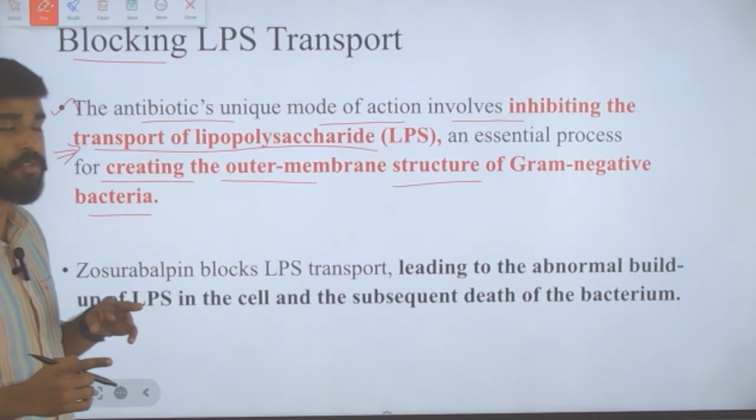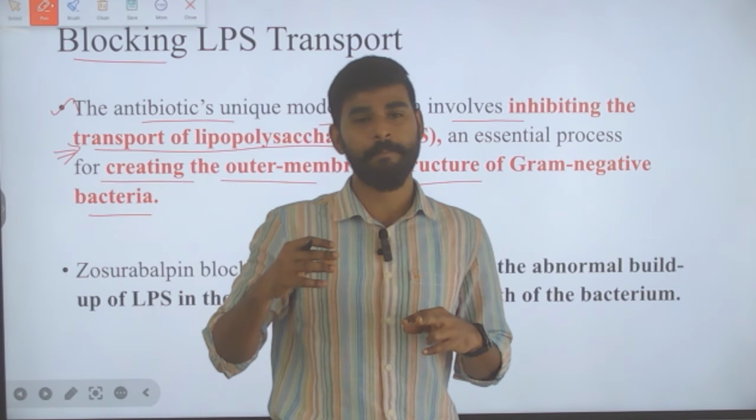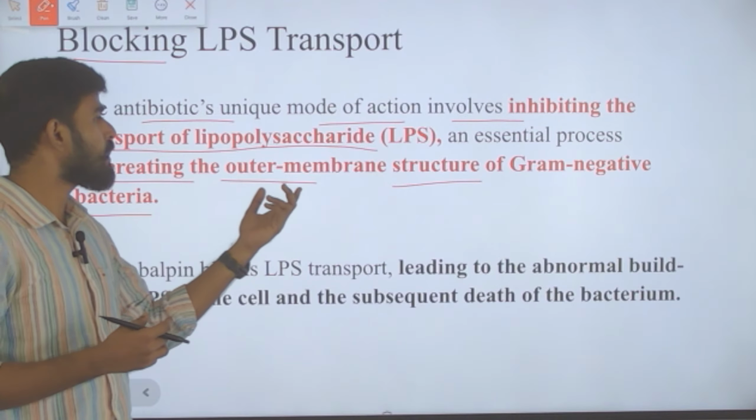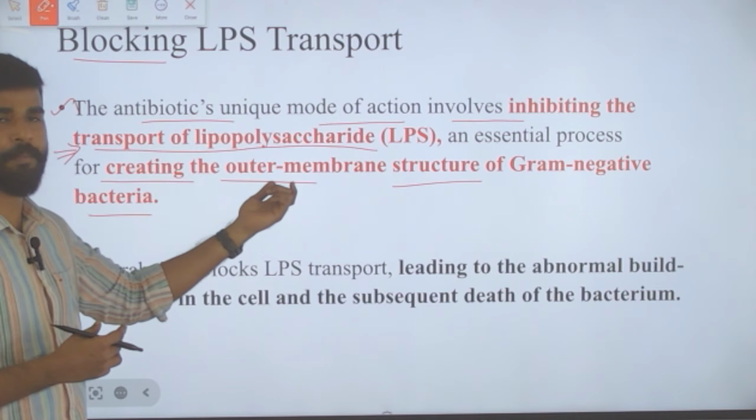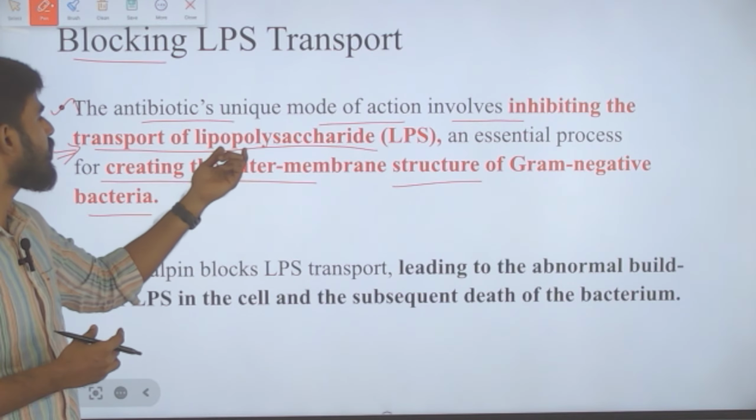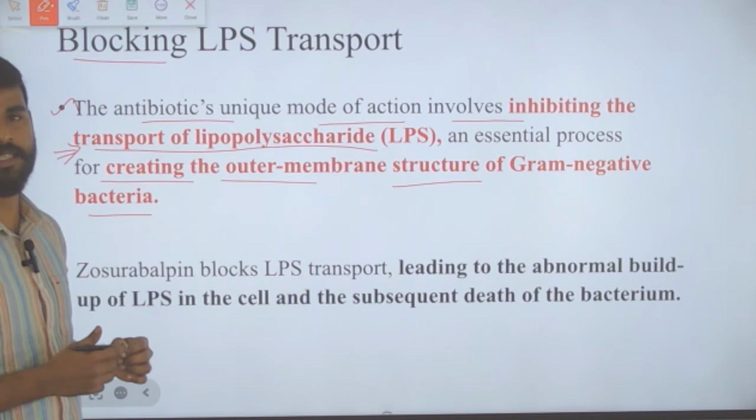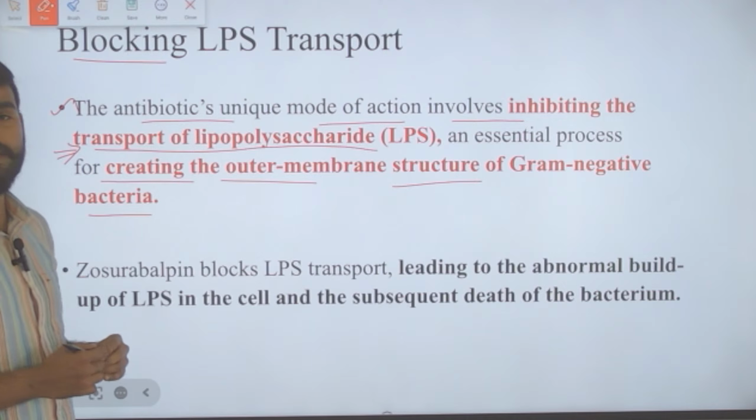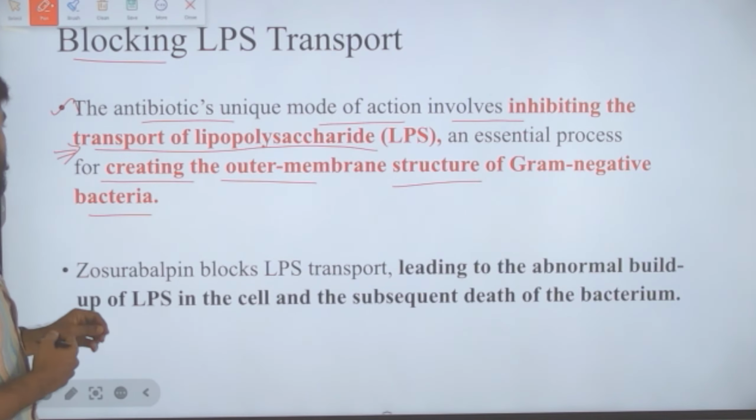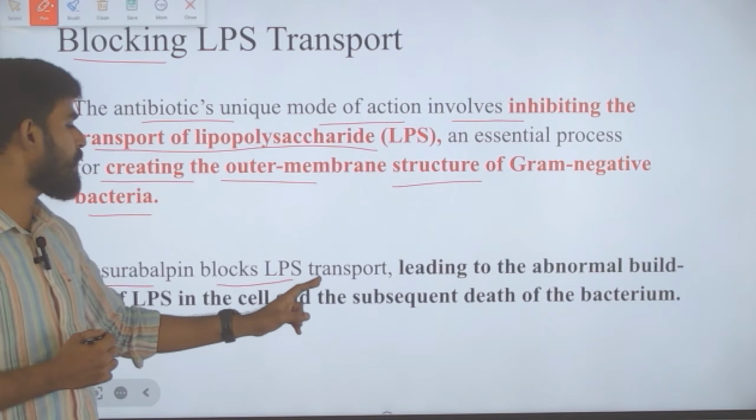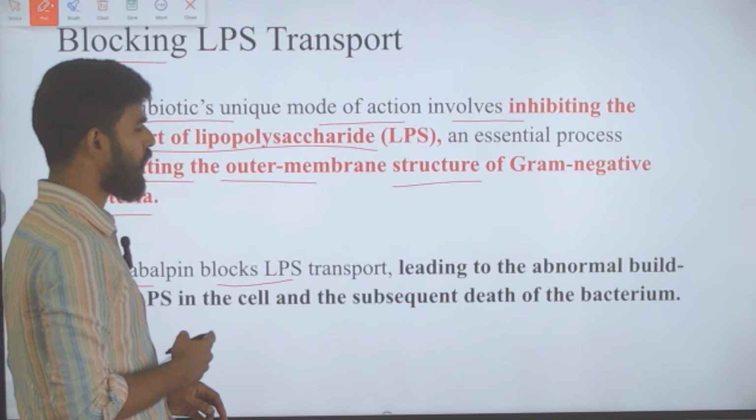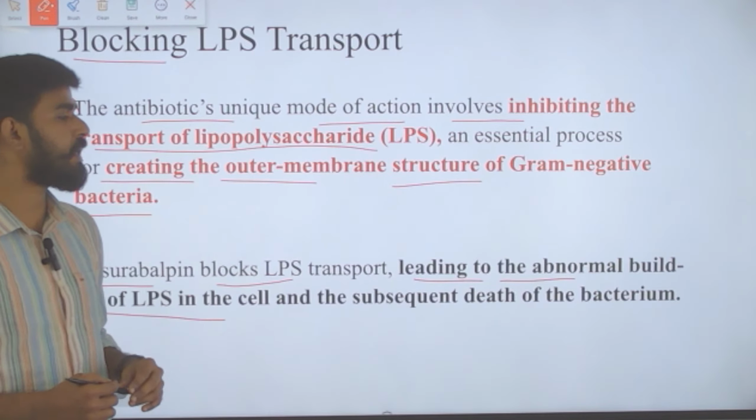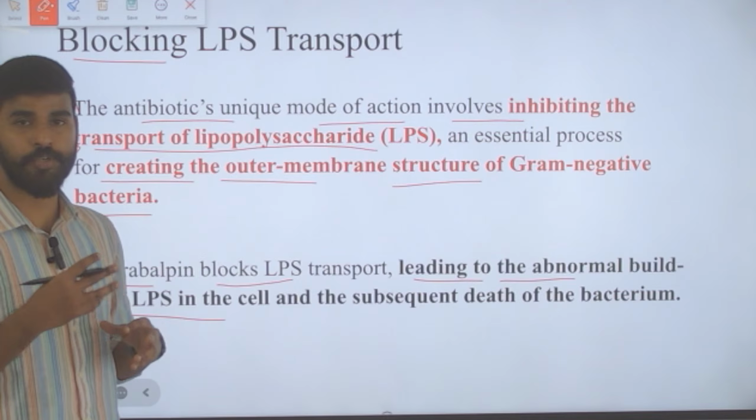There are two types of bacteria: one is gram-positive bacteria, and the other one is gram-negative bacteria. Gram-negative bacteria have an outer membrane structure, and that membrane structure is developed using lipopolysaccharides, and the transport of lipopolysaccharide is inhibited with the help of this new antibiotic. So Zosurabalpin blocks the LPS transport, and that leads to abnormal buildup of LPS in the cell and subsequent death of the bacterium. That is how it is going to kill the bacteria.